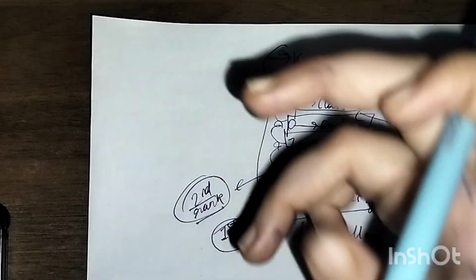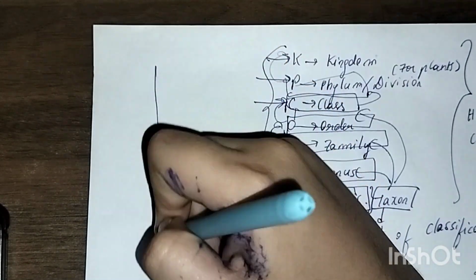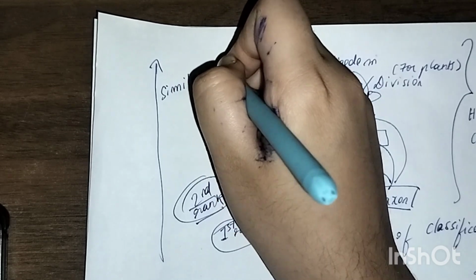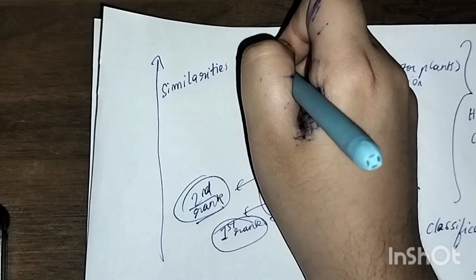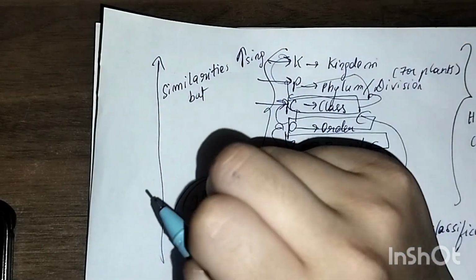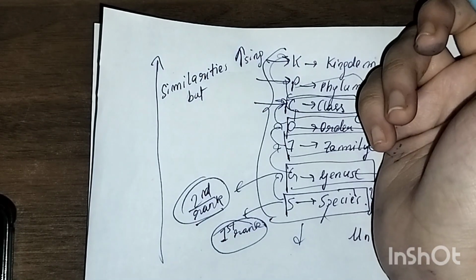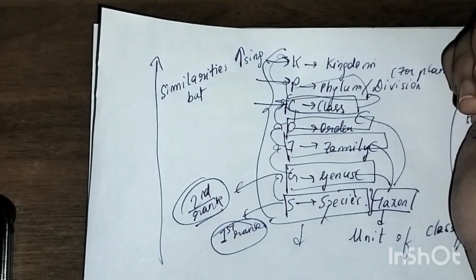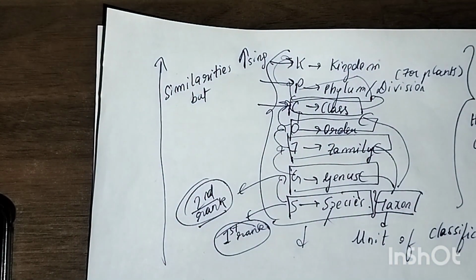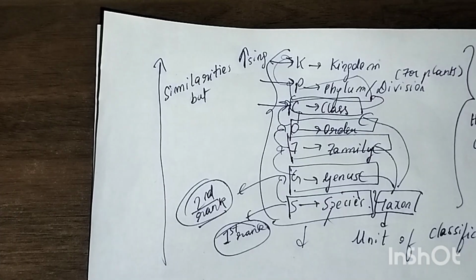So if I have to tell the basic thing from here to here, similarities keep increasing, but the defining features, the exact features, keep decreasing. Okay, like the common features of similarities keep increasing from the basic level, that is species, to the kingdom. Are you getting the point here? Yes. So let's move back to the genus part from the NCERT.